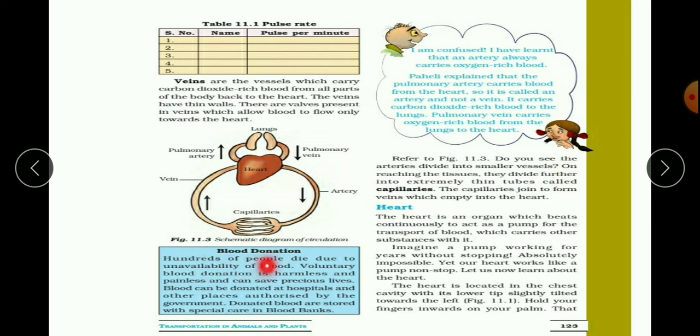See here, the blood donation. Hundreds of people died due to unavailability of blood. Voluntary blood donation is harmless and painless and can save precious lives. Blood can be donated at hospitals and other places authorized by the government. Donated blood is stored with special care in blood banks. So that is about blood donation. If you donate blood, it is not harmful to your body. It is very safe, and it can also save many lives.